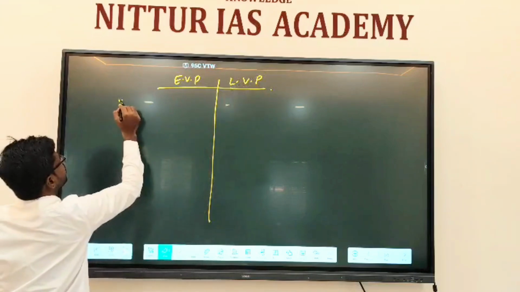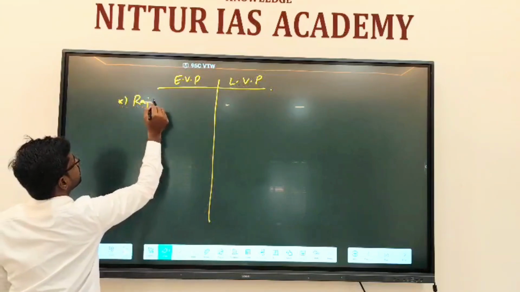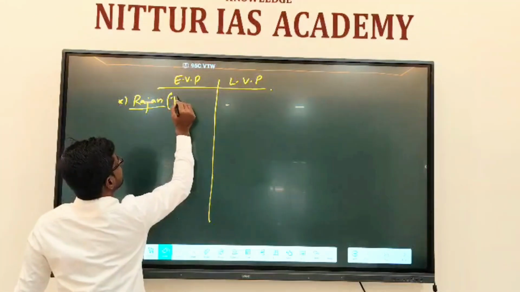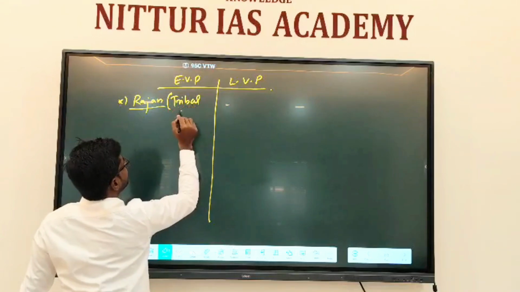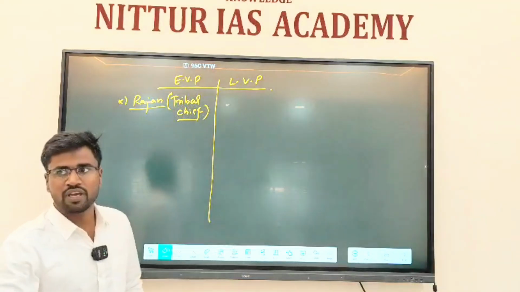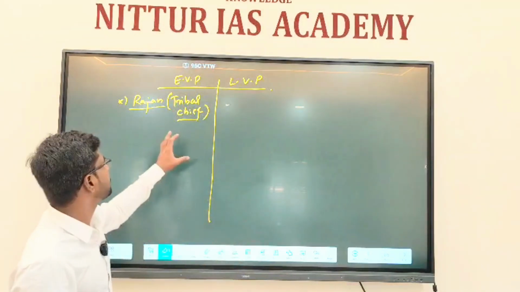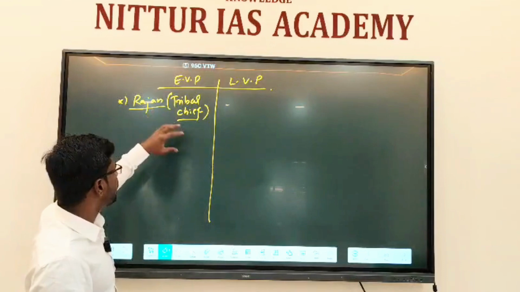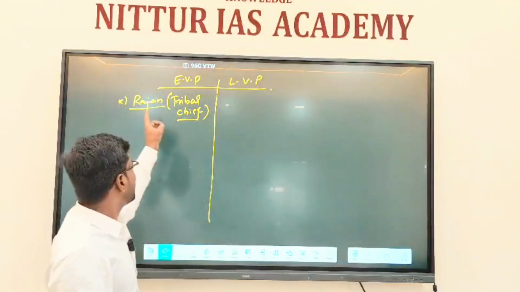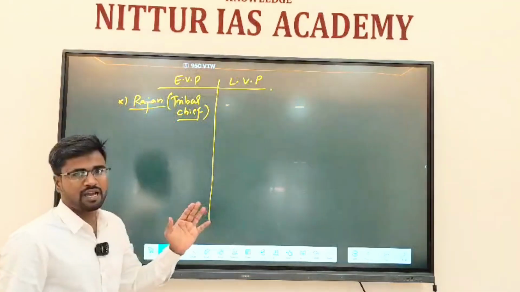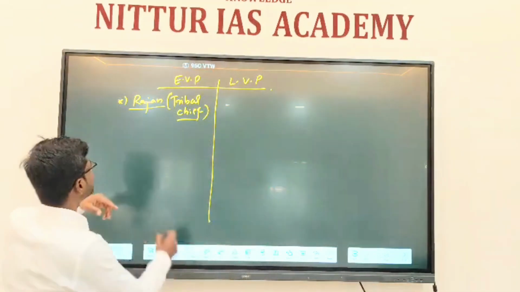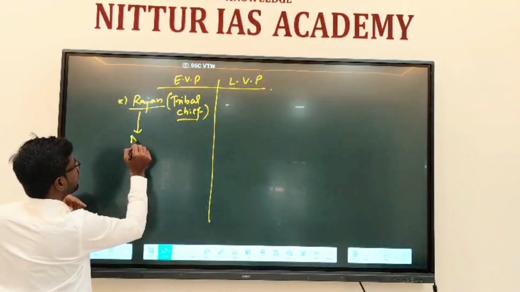The polity. In the polity there is the Rajan. In the early Vedic period, the Rajan is a tribal chief. The tribe is called Jana. Jana consists of the people, who are organized into one tribal group, and the tribal group is headed by the Rajan. The Rajan is just a tribal chief, and he does not have that monarchical stature. And the position of the Rajan is not hereditary.